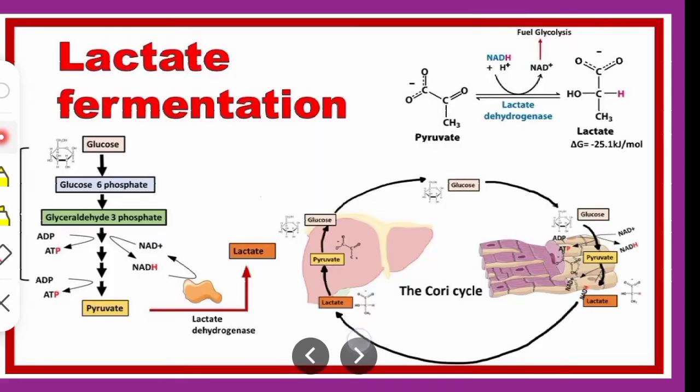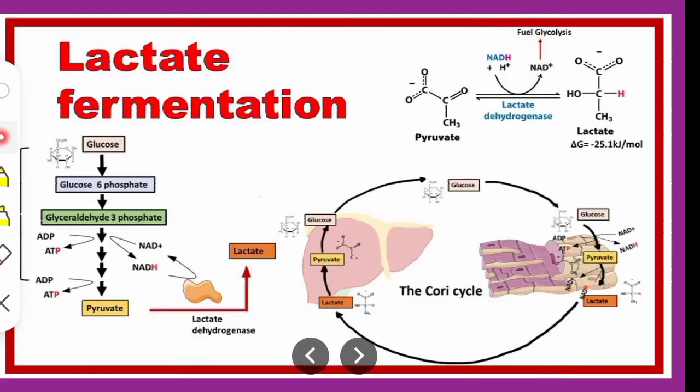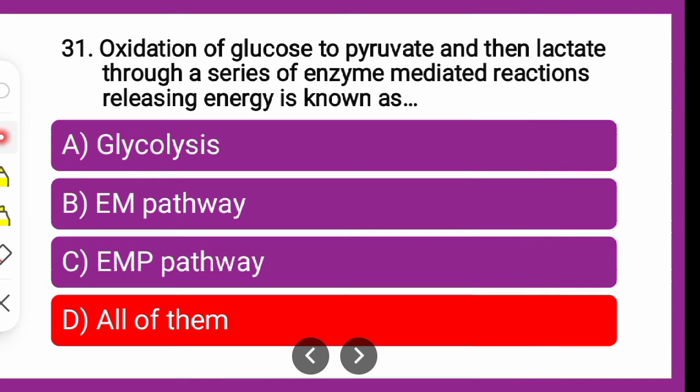So the correct answer is all of them, because in this process the glucose through various reactions catalyzed by different enzymes is getting converted to the pyruvate and then to the lactate through the anaerobic process. So this is known as glycolysis. The correct answer is all of them.